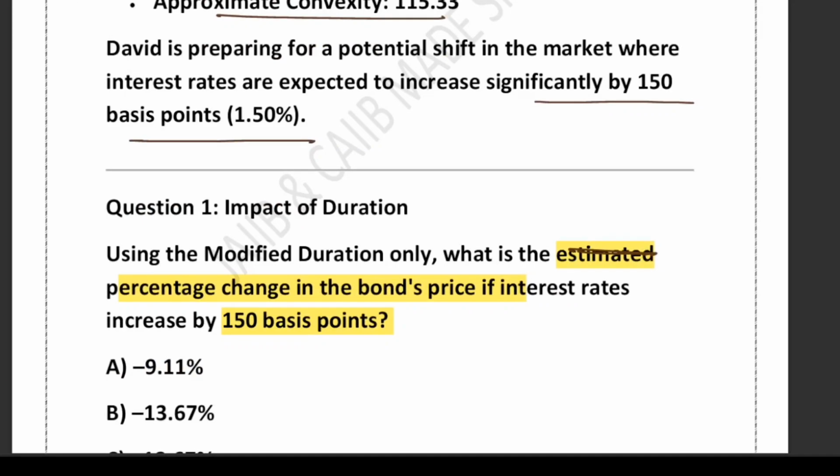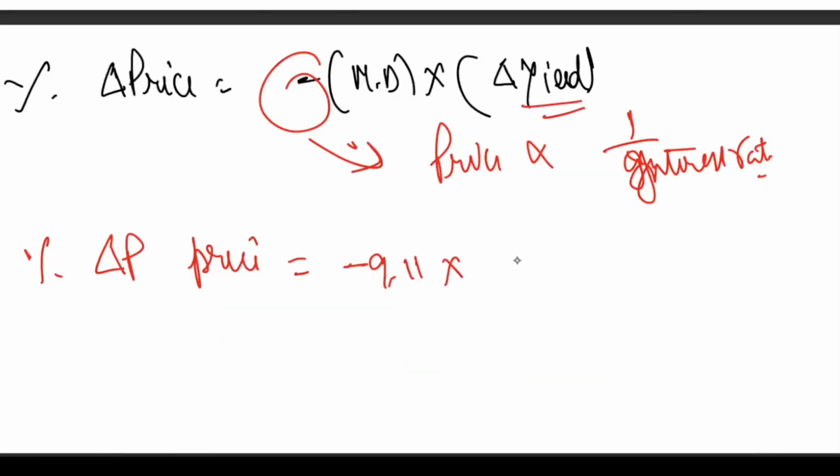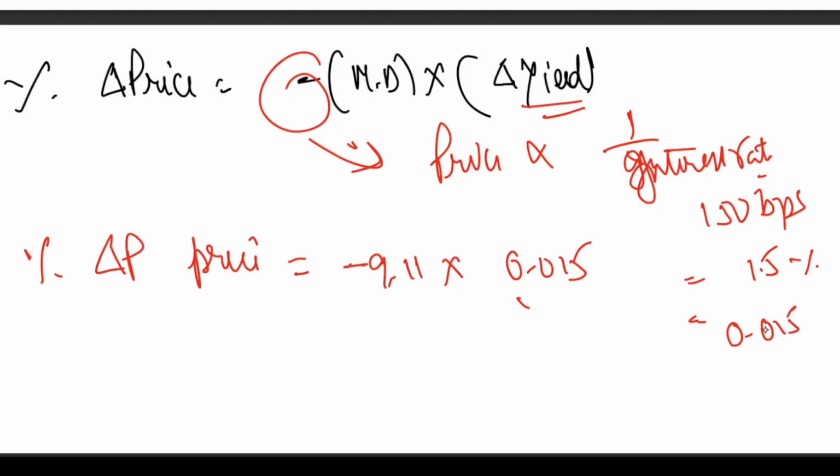So you can write the yield change as 0.015. That's 150 basis points. 150 BPS means 1.5%, and 1.5% divided by 100 is 0.015. That is how 150 BPS is equal to 0.015. I hope this is crystal clear right now. So now just plug in the values.